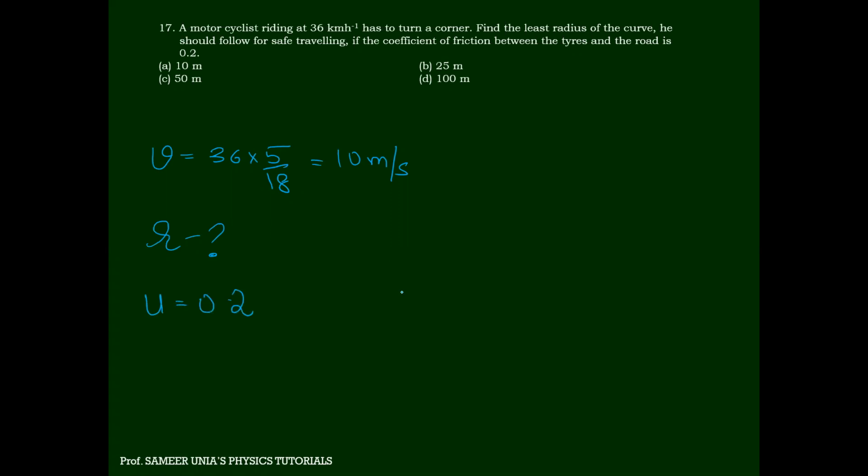Can anyone tell me what is V max on a curved road? When friction is there on the road. Yes, sir. Tell me. Under root mu s RG. Banking है ना, mu s RG. So mu s is given as 0.2 into R is 10 into G is 10. So it will become 100 into 0.2, that is कितना होता है बताइए? What do you require? I'm very sorry. V is given. They have asked you R. Okay.